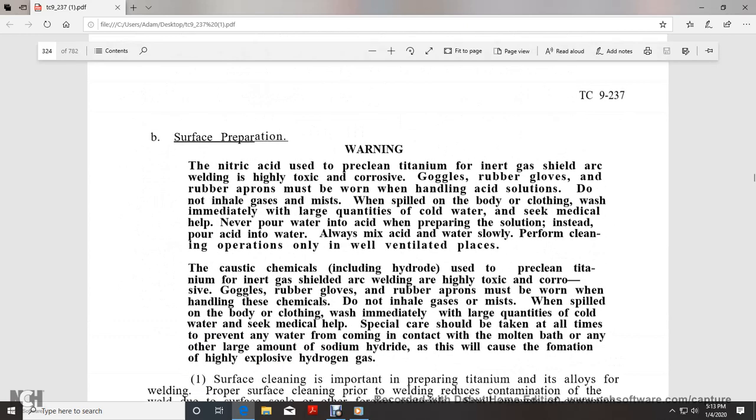Surface preparation. Warning: nitric acid used for pre-cleaning titanium prior to gas shielded arc welding is highly corrosive. Goggles, gloves, and rubber aprons must be worn when handling acid. Do not inhale gases or mist from acidic solutions. When spilled, body or clothing must be washed immediately with a large quantity of cold water, seeking medical help. Never pour water into acid when preparing a solution. Instead, pour acid into water. Always mix acid and water slowly. Perform cleaning operations only in well ventilated areas.